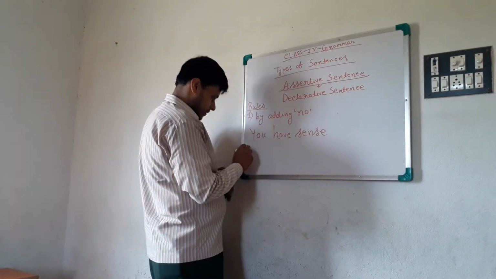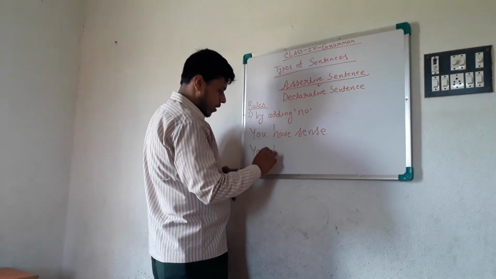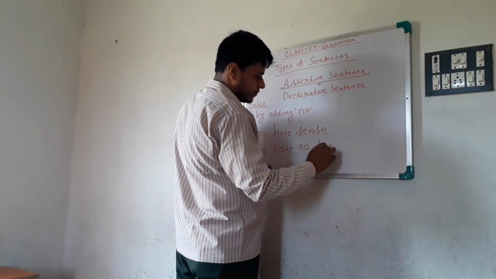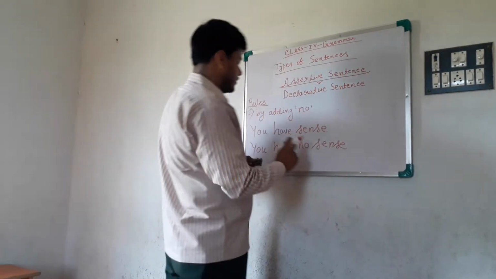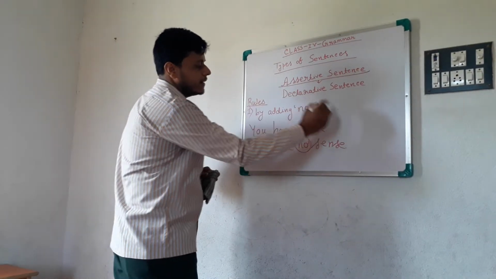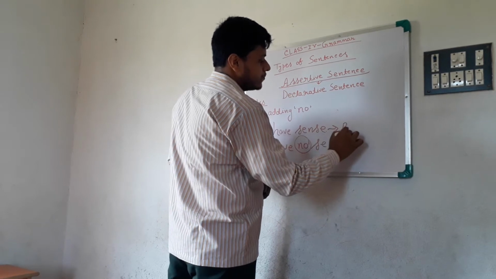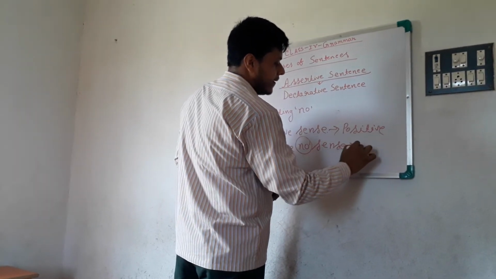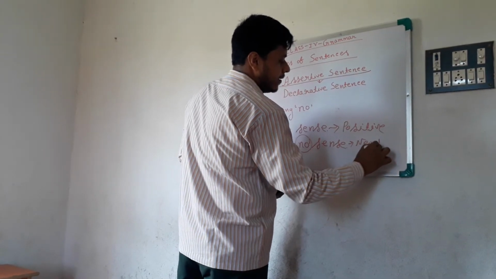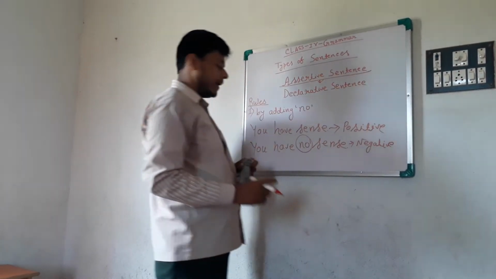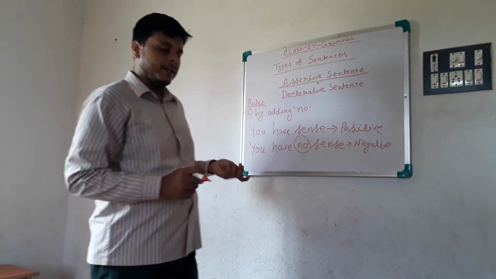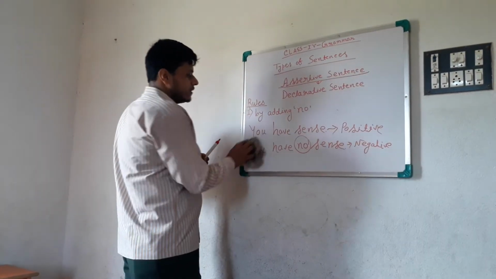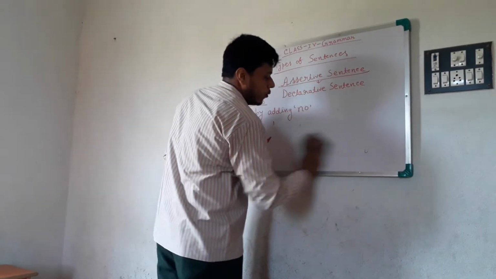And another sentence, you have no sense. It's negative because of no, and the other is positive. Like you can say, I have money, I have no money. I have money, positive. I have no money, negative. Okay, this is the first rule, by adding no.